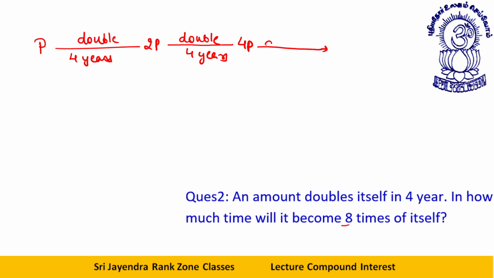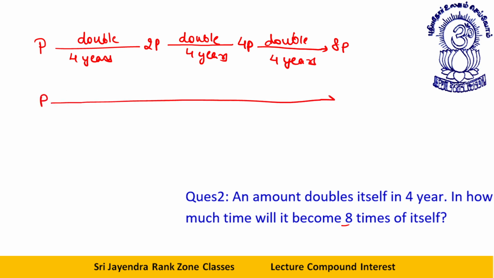Let's say again, let me double it. Now it will become 8p, but how much time will it take? It will take 4 years further. So P reaches 8P in 4 plus 4 plus 4, that is 12 years. So easily done. Okay, dear students. Okay, let's move to the next one.